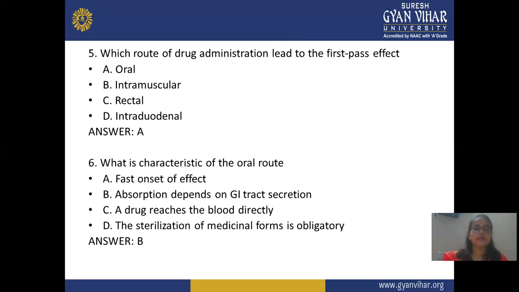What is the correct characteristic of the oral route? The first option is fast onset of effect, then absorption depends on GI tract secretion, then a drug reaches the blood directly, and sterilization of the medicinal form is obligatory. The answer is absorption depends on GI tract secretion. This is also specific to the oral route only.